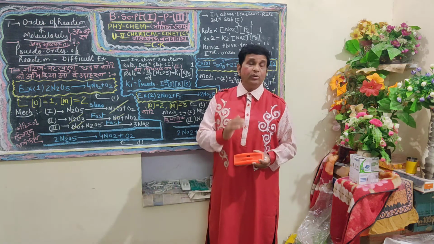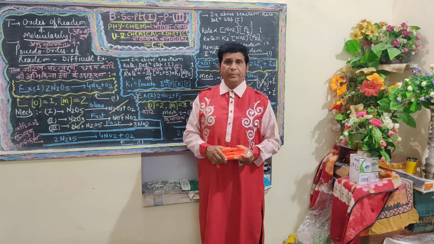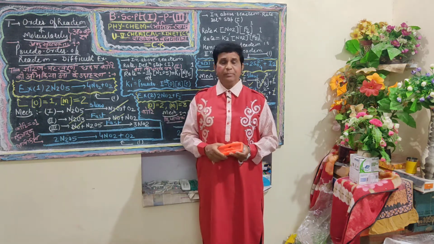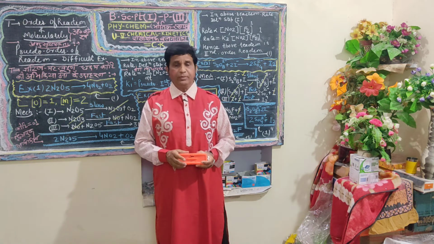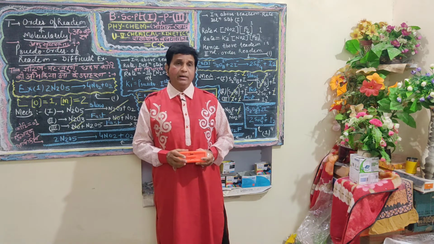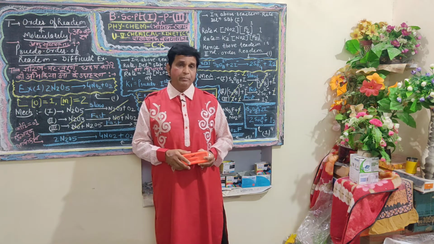Now it is the turn to define a very specific example of zero order of reaction. In various competitive examinations, it has been asked to give a typical example of zero order of reaction.